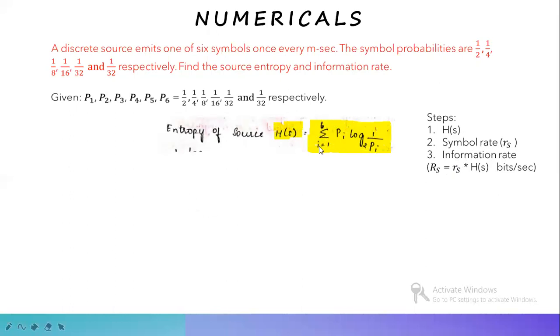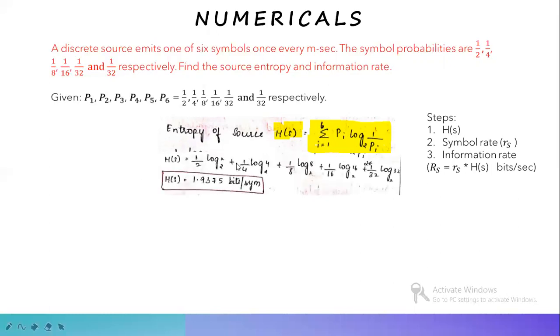As there are 6 probability values, we'll be taking the limits to i equal to 1 to 6, pi log of 1 by pi to the base 2. Substituting these probability values, that is 1 by 2 log 2 base 2 plus 1 by 4 log 4 base 2 plus 1 by 8 log 8 base 2 plus 1 by 16 log 16 base 2 plus 2 into 1 by 32 log 32 base 2. It's 2 times because we have 1 by 32 twice. Then substituting and calculating this, we'll get H of S as 1.9375 bits per symbol.